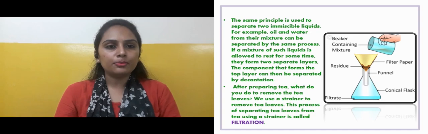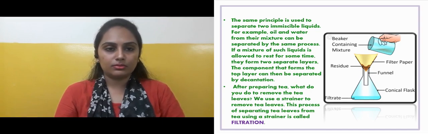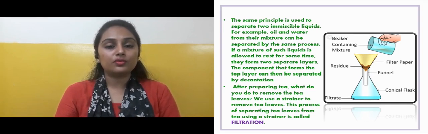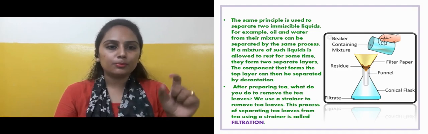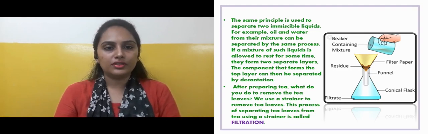After preparing tea, what do you do to remove tea leaves? We already saw in the last video, right, that to remove tea leaves and to separate tea liquid, we use a strainer. This process of separating tea leaves from tea using a strainer is called filtration. When we separate these tea leaves from tea, that process is called filtration.